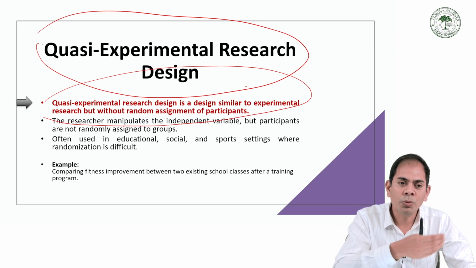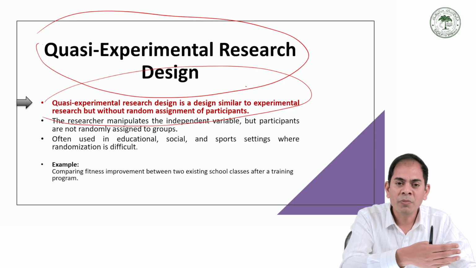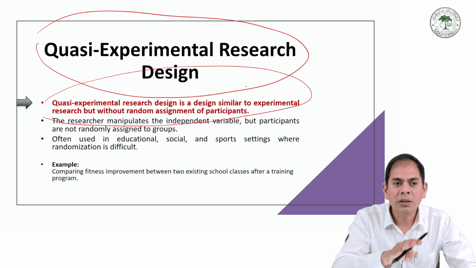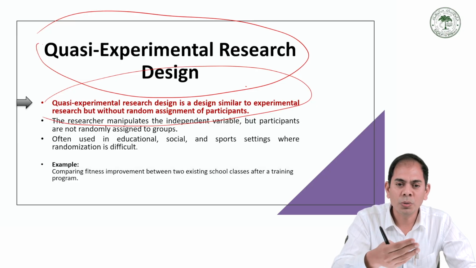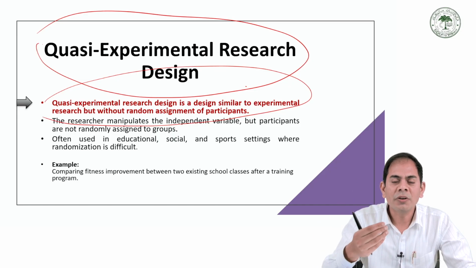We divide two groups, for example, and in the same case we can compare the groups and find out the cause and effect relationship, just like in true experimental research. For example, we try to find out the effect of exercise, yoga, and special training methods or a specific type of training program. All of these can be used as a treatment.